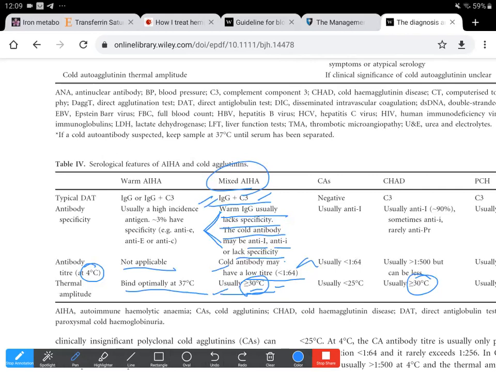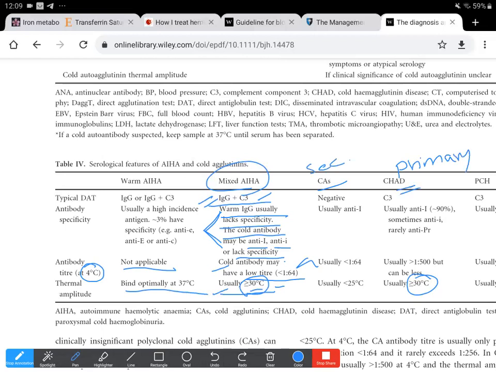Now, cold agglutinin syndrome can be diagnosed in patients with laboratory criteria consistent with a clinically significant cold antibody that occurs in association with secondary disorders. The primary one is referred to as cold hemagglutinin disease, and the secondary is mostly referred to as cold agglutinin syndrome.